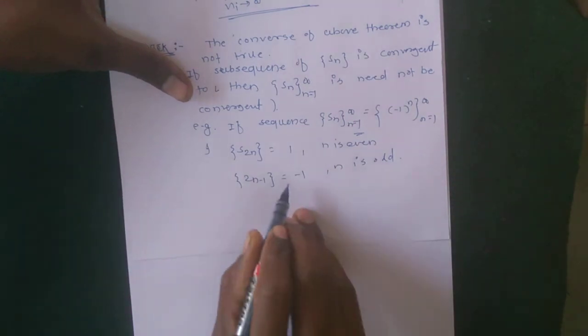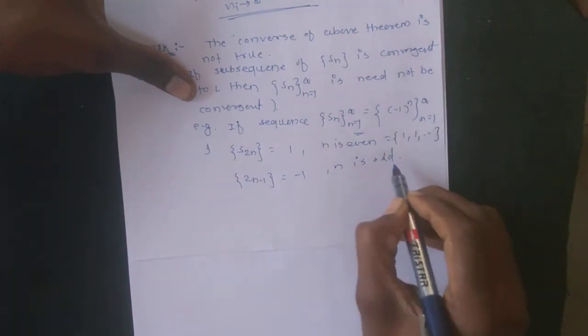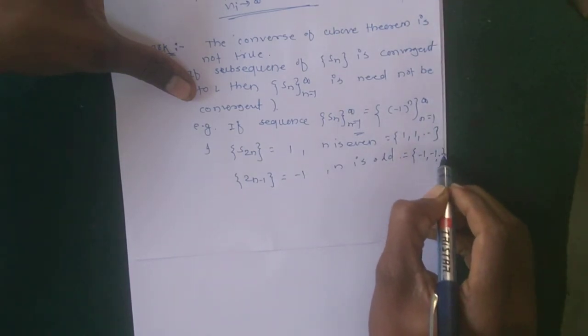Okay, because S_2n contains only the elements 1, 1, 1 and so on, and S_2n-1 contains the elements -1, -1 and so on.